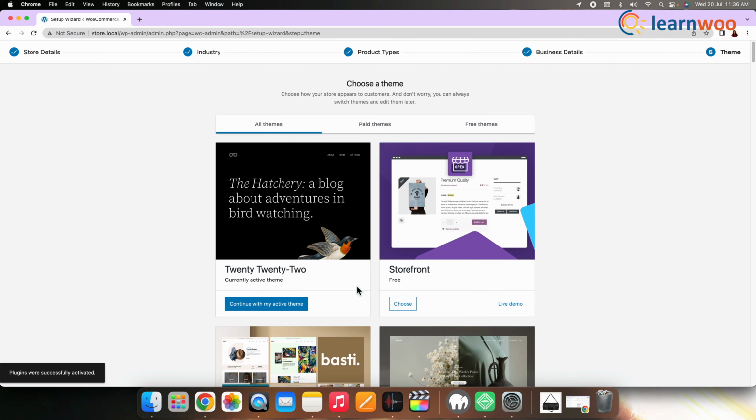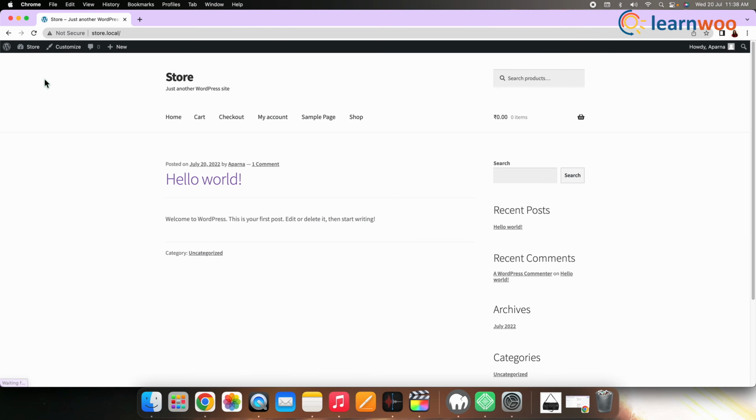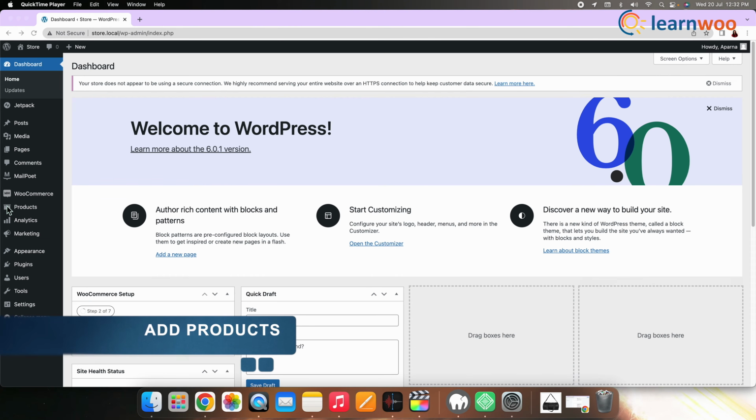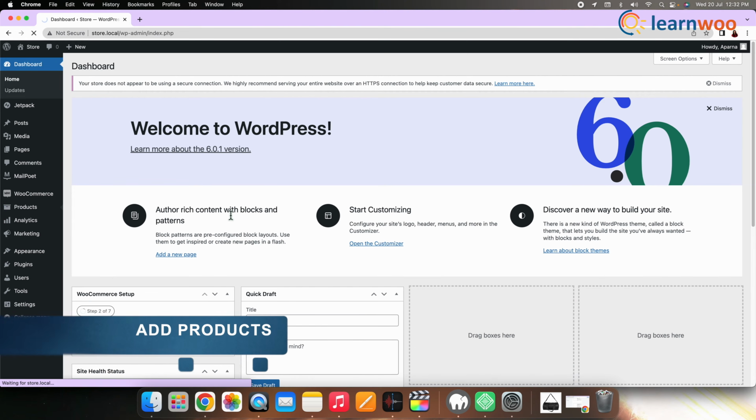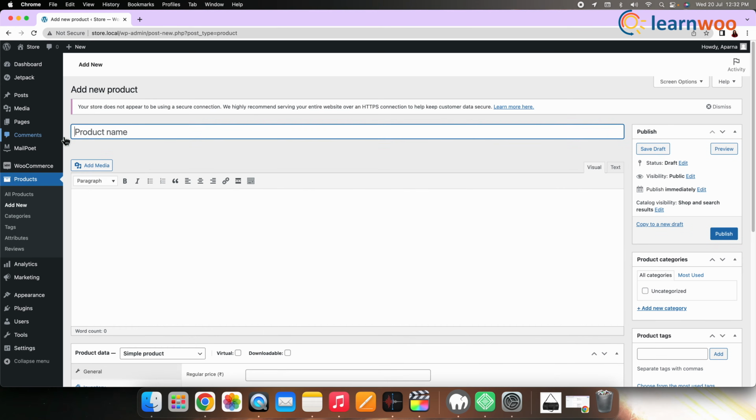Now here, let's select the theme. I'm selecting the theme named Storefront, which you can get for free. Now this is how your store would look after selecting this particular theme. Since we are starting a new store, let's add the products manually. First, we need to configure everything concerning the product.